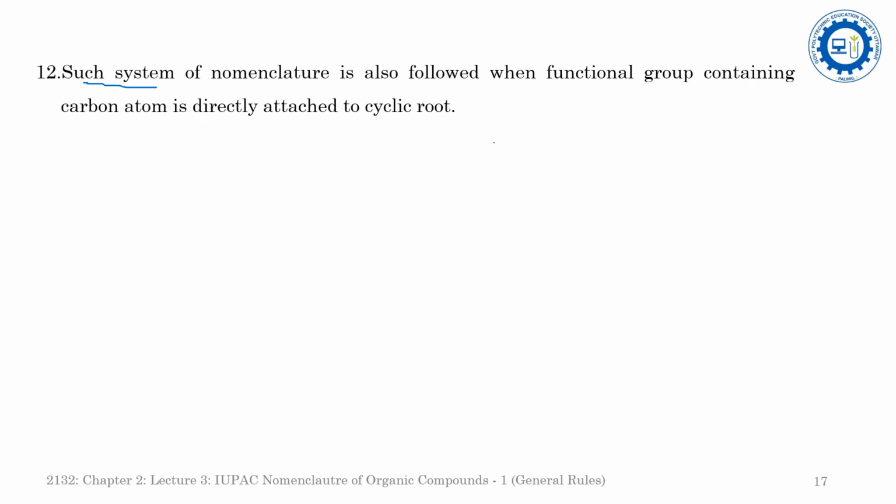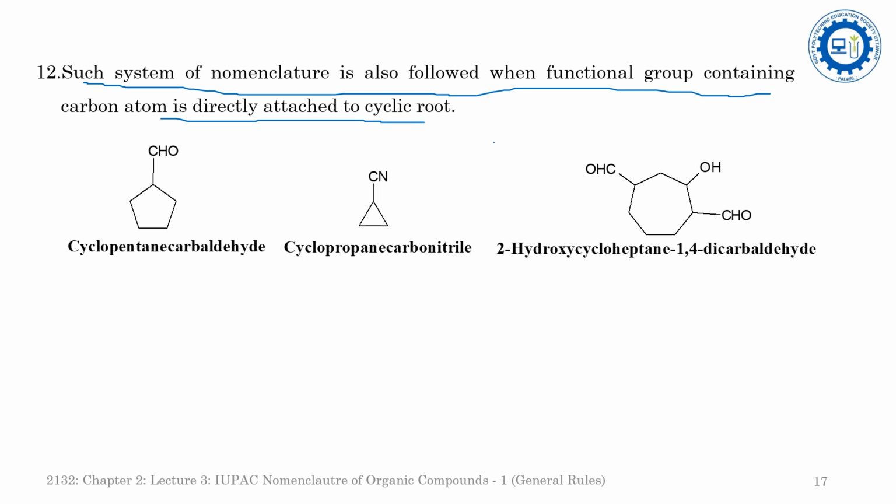Such a system of nomenclature is also followed when the functional group containing a carbon atom is directly attached to the cyclic root, as per the rule we discussed in the previous slide, or we can say the rule number 11. See the example here. For example, here it is a cyclic root, cyclopentane, and the aldehyde group is attached to this one, so it is cyclopentane carbaldehyde. It is a carbonitrile attached to cyclopropane, so it is cyclopropane carbonitrile.